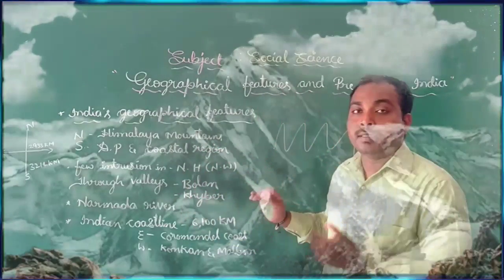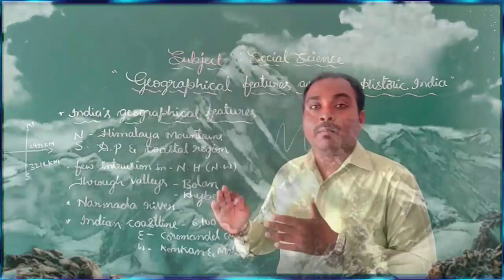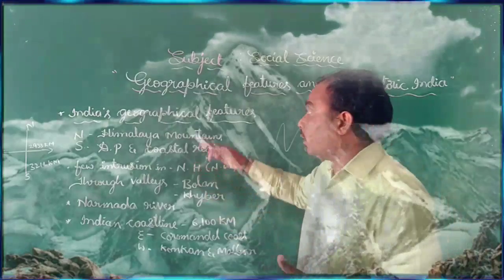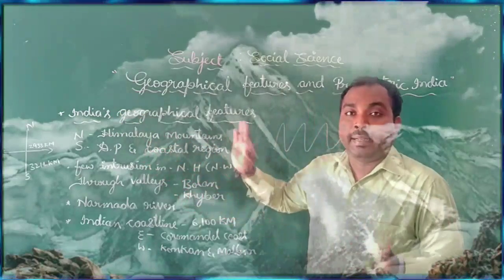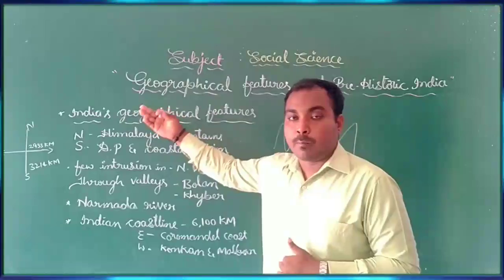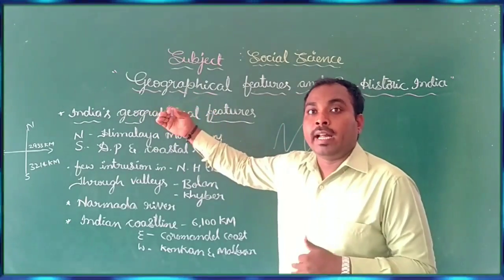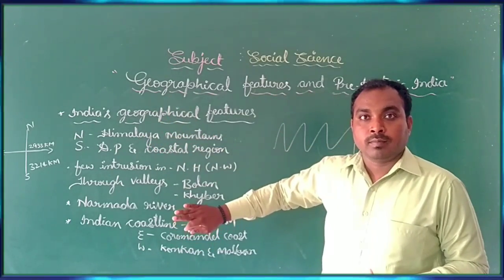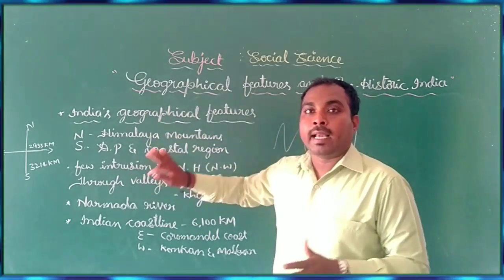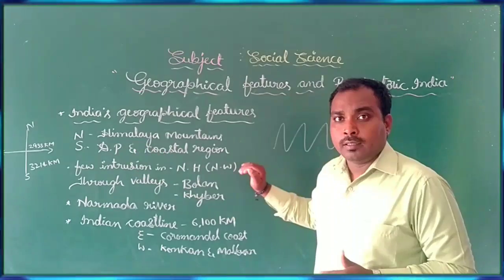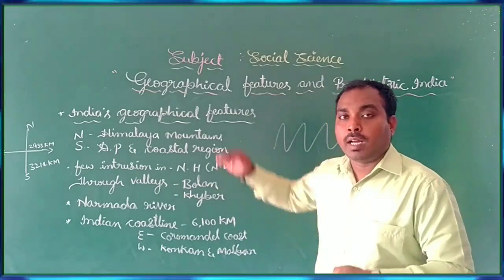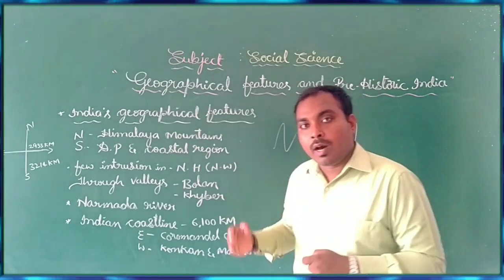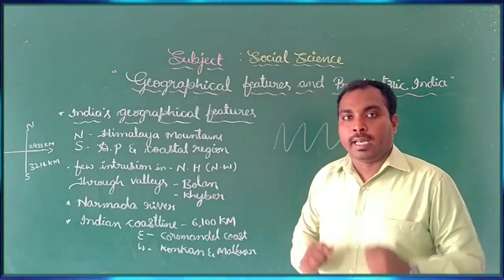These Himalayan mountains protect us from enemies. Neighboring countries, especially in the northern part like China, do not enter because these mountains are like obstacles. They stand like a wall, so enemies do not attack from the north.